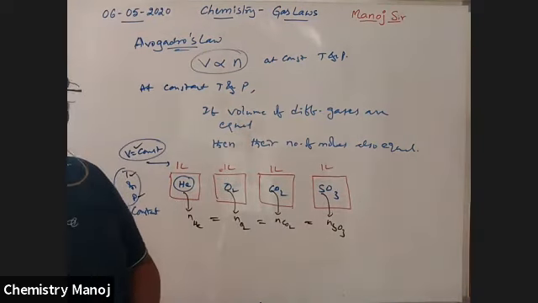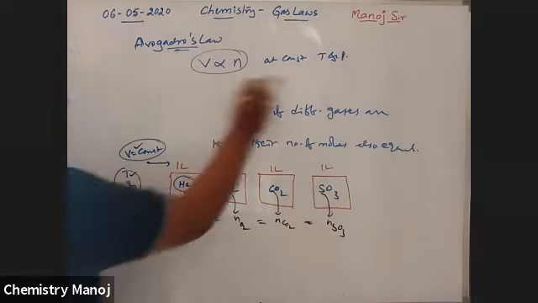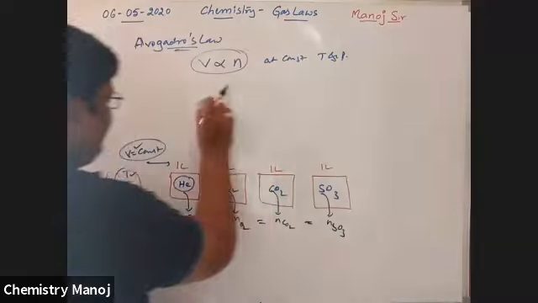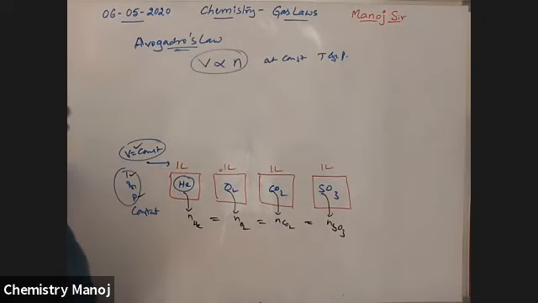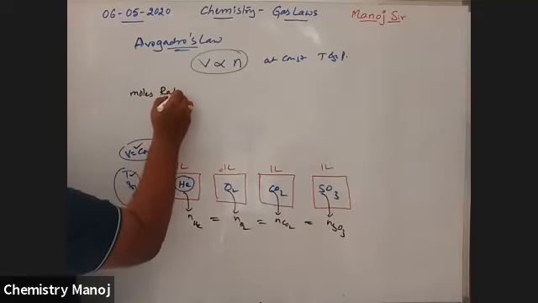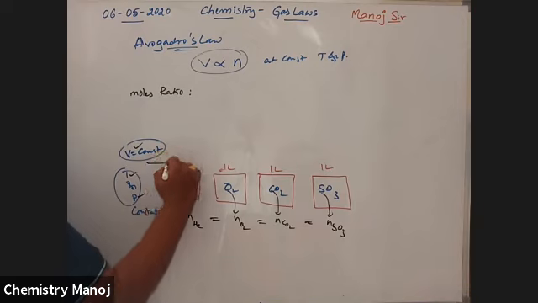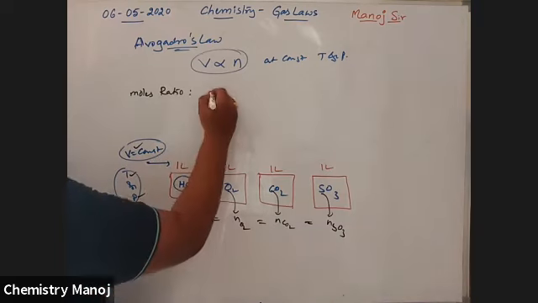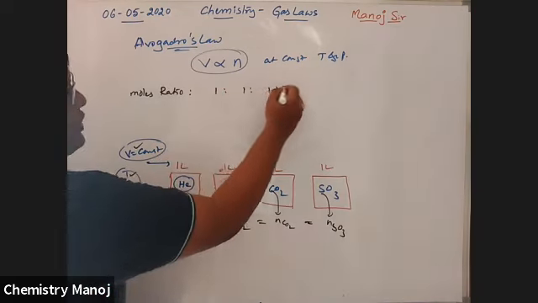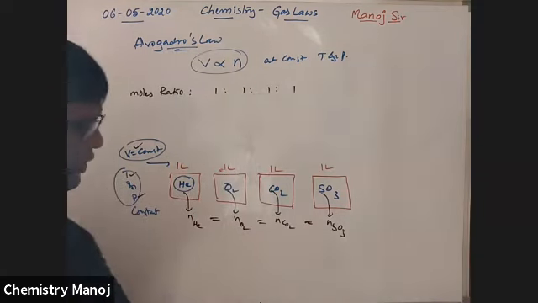So what is the moles ratio here? It is 1:1:1:1, because the number of moles are equal. That is the volume ratio.